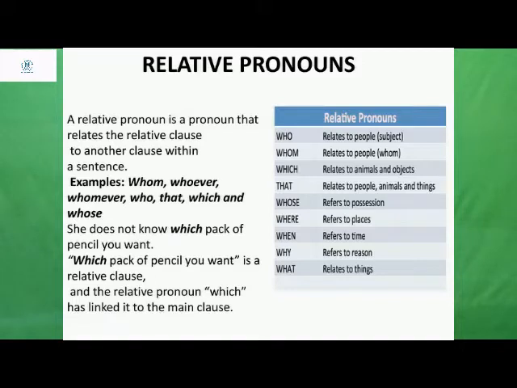So she doesn't know is the main clause, and which pack of the pencil is the relative clause. So main clause and relative clause were joined or related with the help of what? Relative pronouns. So now we are going to see another pronoun, that is intensive pronoun. So what are intensive pronouns?